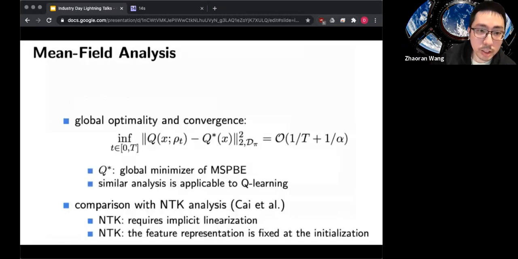Next page, please. Essentially, we show that if we use a mean field analysis, then we can establish the convergence of the Q function and also rho, which corresponds to the representation, at a rate of 1/t, where t is the number of iterations. Here we're considering continuous time, so t is the time, and alpha appears in the error bound, and if alpha is large, then this error goes to 0.